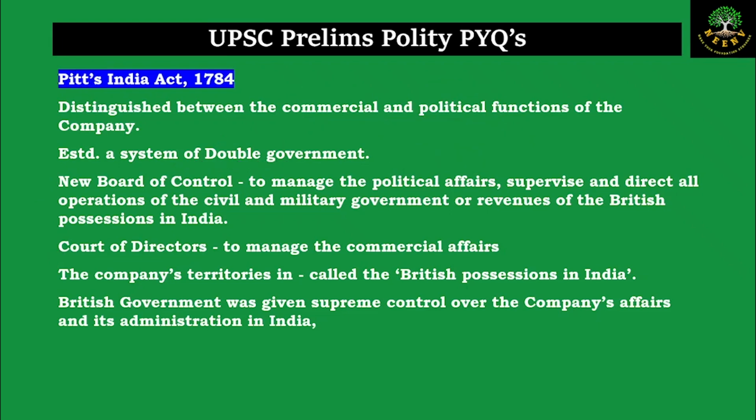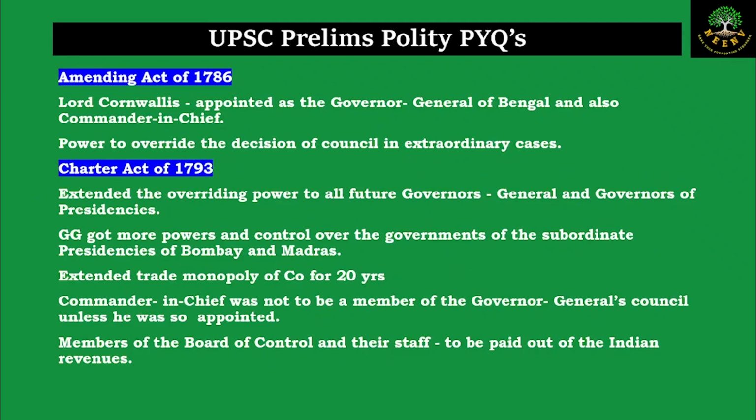And moving on to the next major act, later on there was the amending act of 1786, wherein Lord Cornwallis was appointed as the Governor General and his powers were extended and he was given the overriding powers of the council. Remember, earlier we had the Executive Council. Now the powers to override the Executive Council were given to the Governor General.